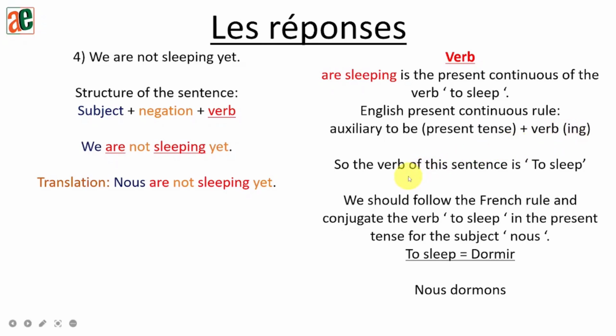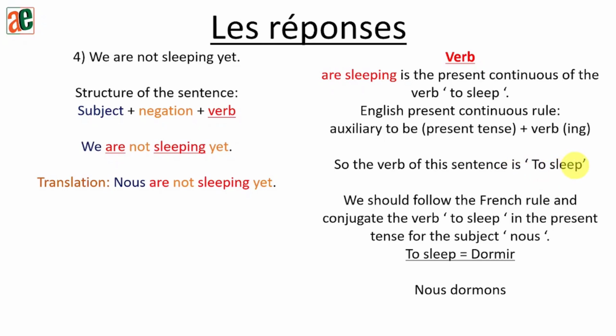What do we know? We know that the verb here for us will be to sleep. To be is not the verb. The to be that you have is coming from the rule of the English present continuous. So the verb itself will be the one where you added the ing at the end. So if I want to conjugate are sleeping in French, I need to take the verb as the verb to sleep. And I'm going to apply the present tense rule to the verb to sleep. I hope this is clear.